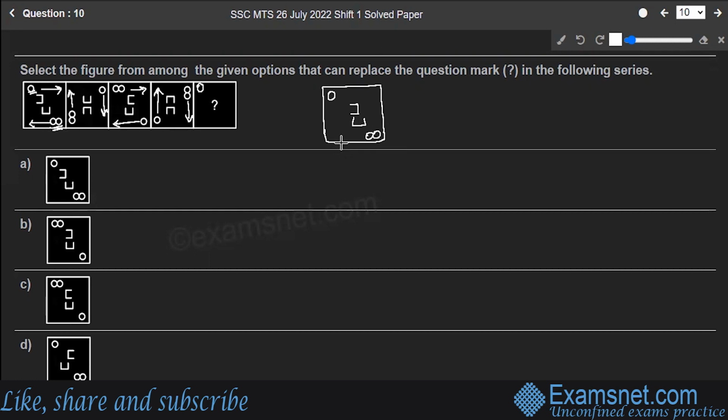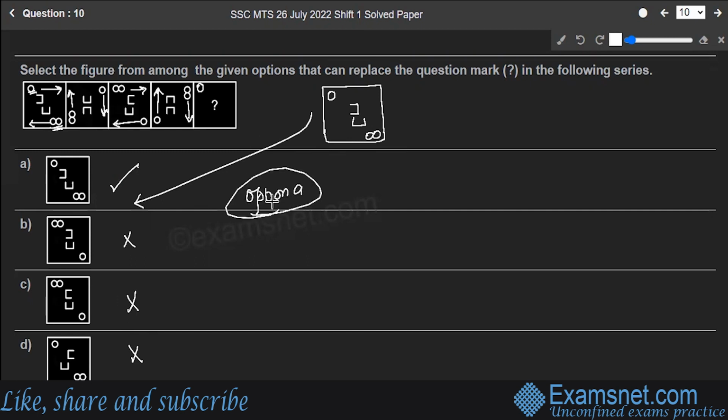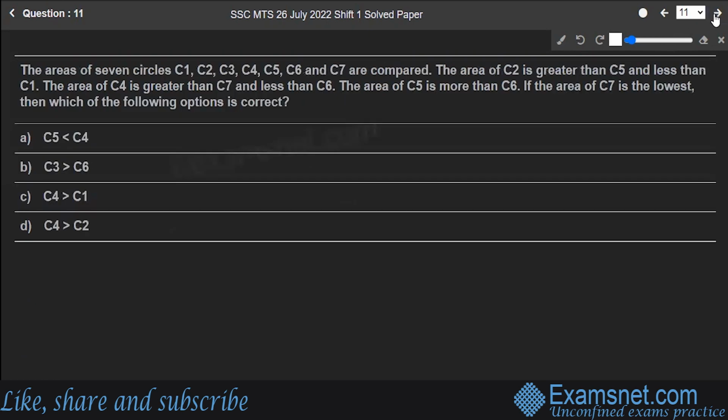Now let's see, it matches exactly with, yes, it matches with A, not with B, not with C, not with D. So option A is the correct answer to the question. Hope you're clear with this. Next is question number 11.